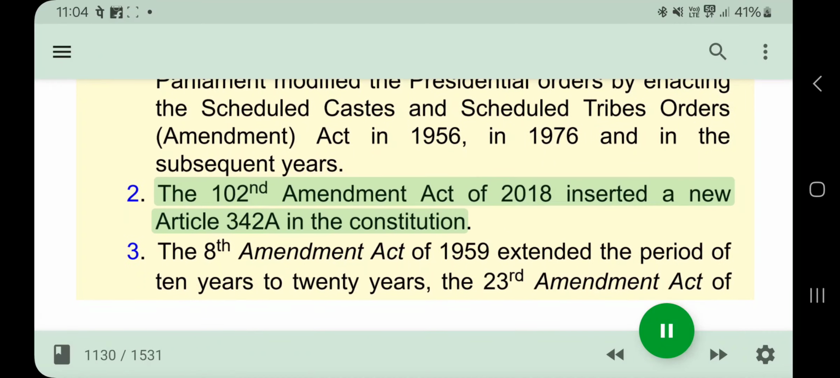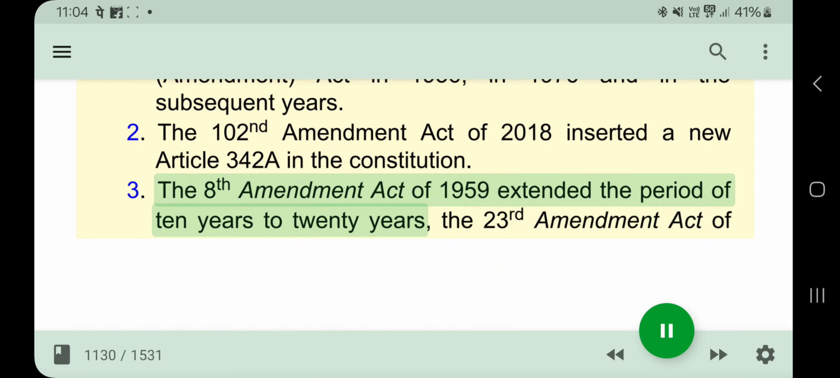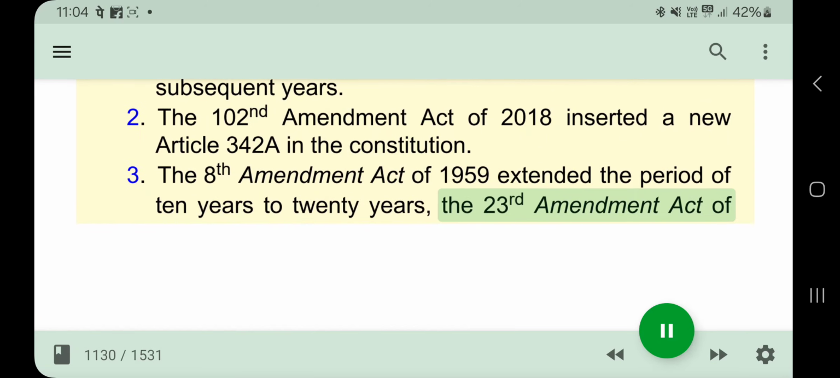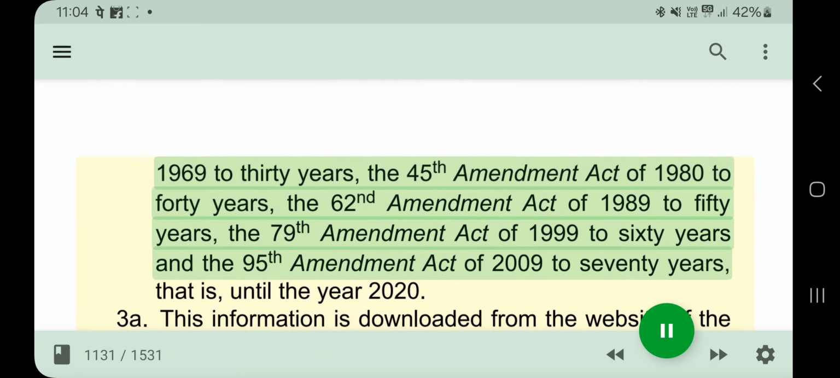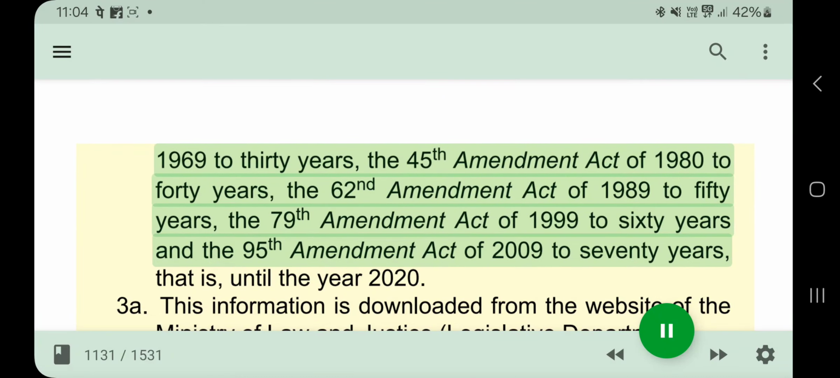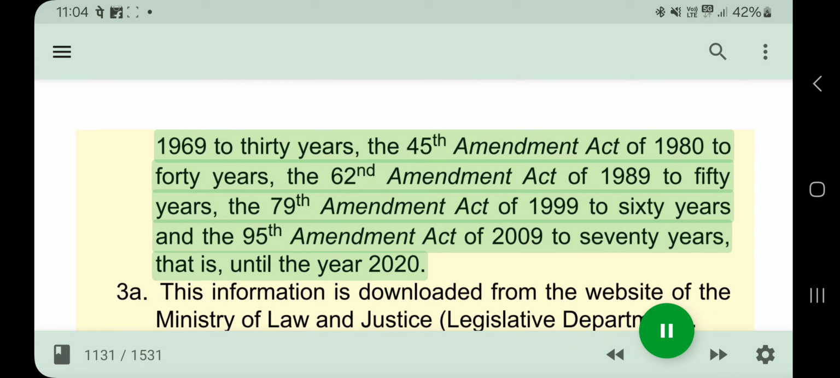2. The 102nd Amendment Act of 2018 inserted a new Article 342A in the Constitution. 3. The 8th Amendment Act of 1959 extended the period of 10 years to 20 years, the 23rd Amendment Act of 1969 to 30 years, the 45th Amendment Act of 1980 to 40 years, the 62nd Amendment Act of 1989 to 50 years, the 79th Amendment Act of 1999 to 60 years and the 95th Amendment Act of 2009 to 70 years, that is, until the year 2020.